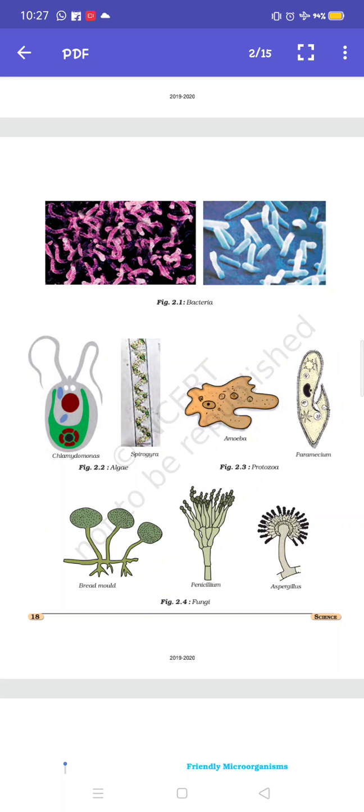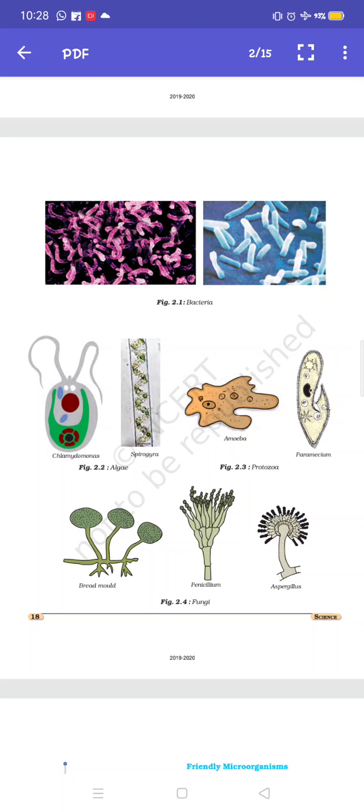See in this second picture, at the top, this blue appearance is rod-shaped bacteria. Then cocci, spherical-shaped bacteria; vibrio, comma-shaped bacteria; spirilla, spiral-shaped bacteria. These are the four different shapes of bacteria.